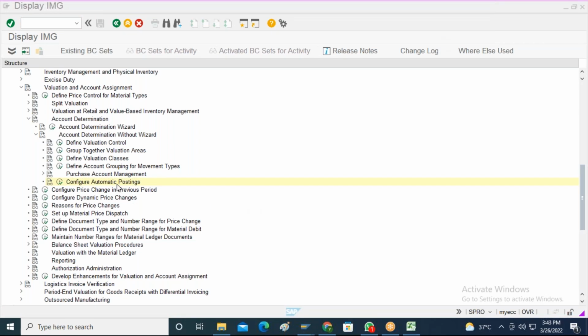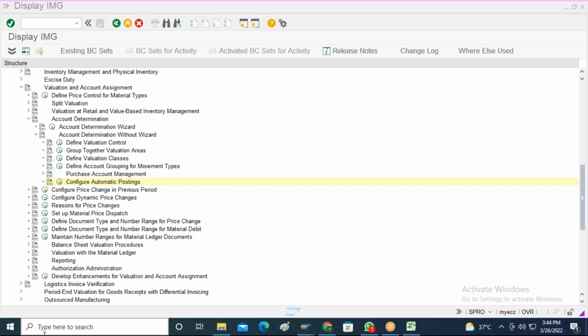Now what I will do, I will try to create one purchase order and we will see whether I will be able to perform the goods receipt process or not. And once the goods receipt is processed, we will be able to see the relevant quantity update and the financial postings at the finance module.